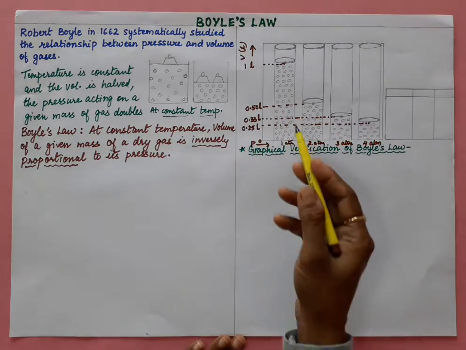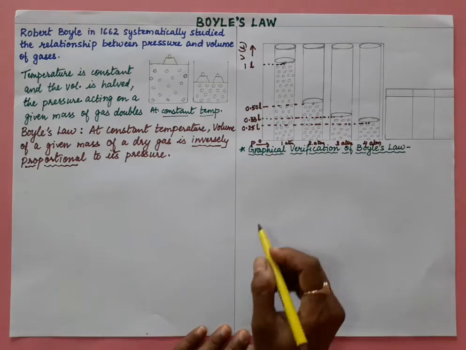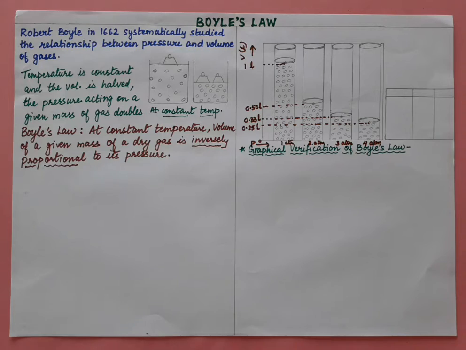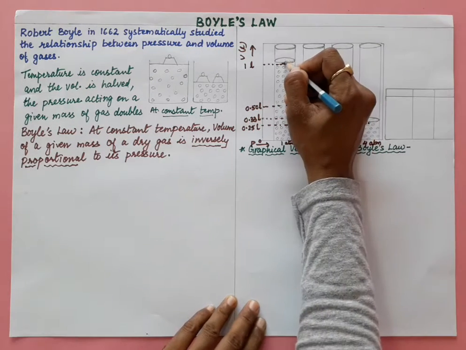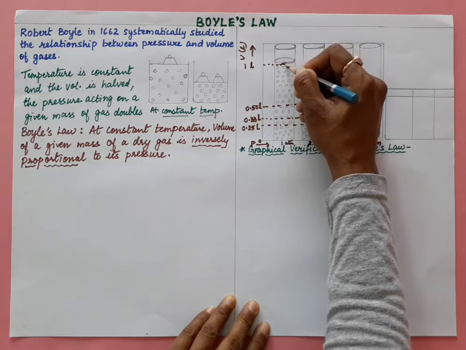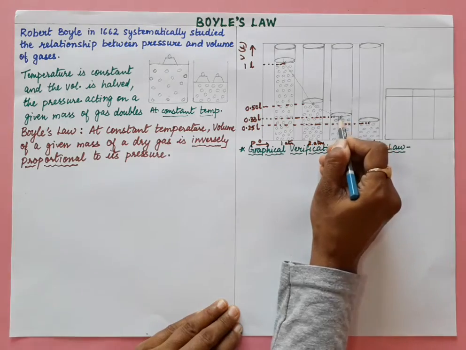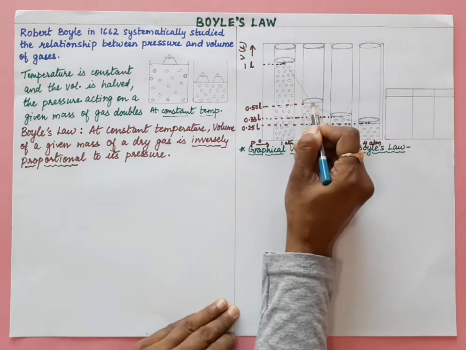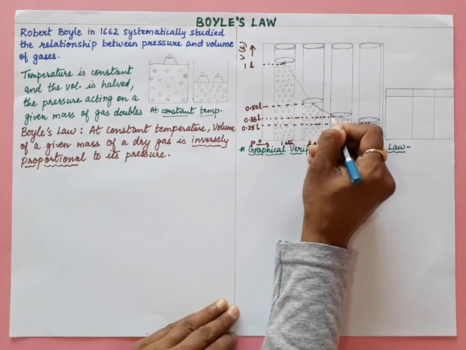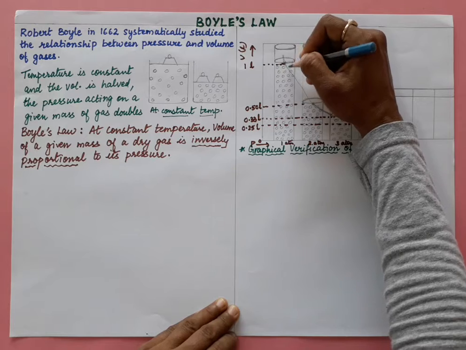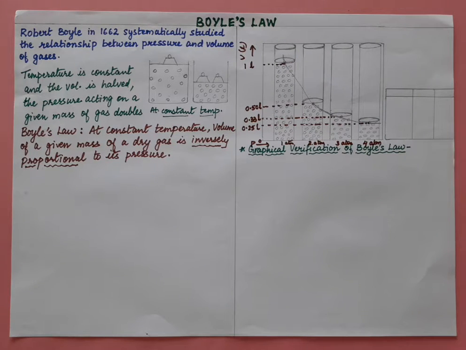So when you plot this graph between pressure and volume, and if you go on increasing the pressure, the volume is decreasing. And when you look at this graph, you see here this hyperbola, the curve forming over here. So this is how you will get the curve. So when you see this graph, you will understand that when pressure is increasing, volume is decreasing.